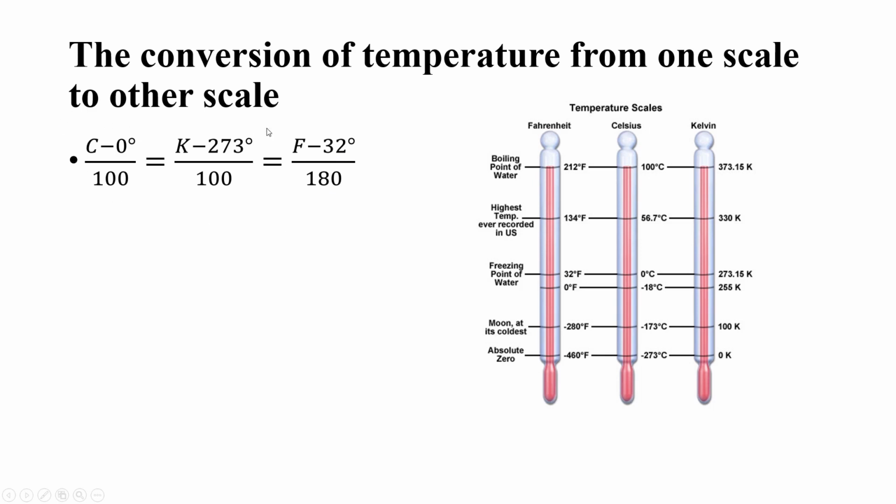By using this important formula, we can convert any scale into another.